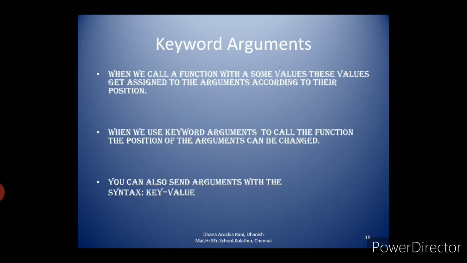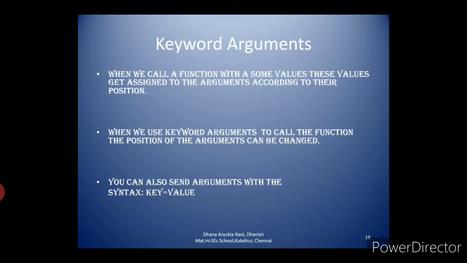Example 3 keyword arguments, then print name. Here the first name is a keyword, the second name is a parameter name. Like that, the third print statement has age and age: the age before the colon is called a keyword, and the age after the colon is a parameter.